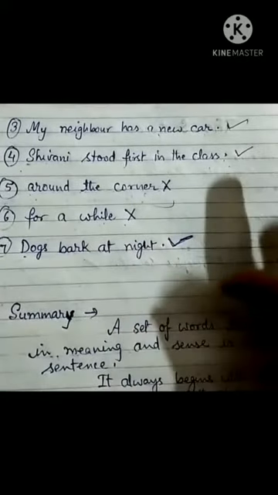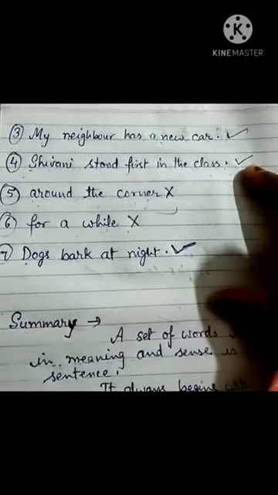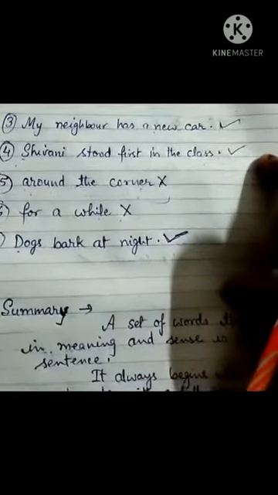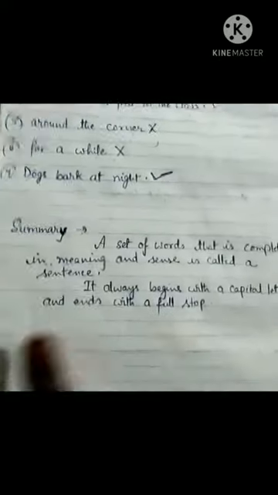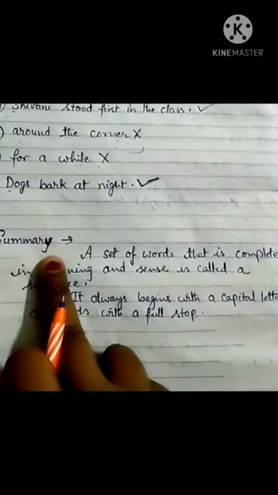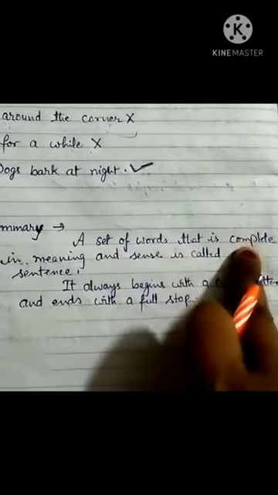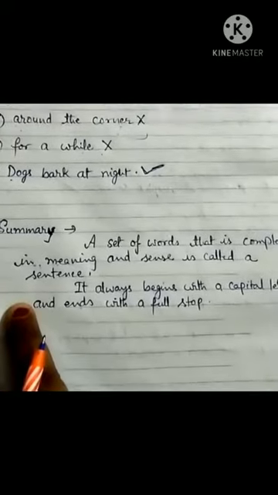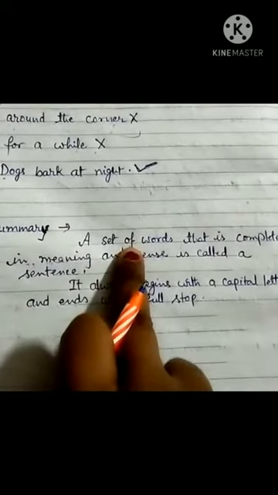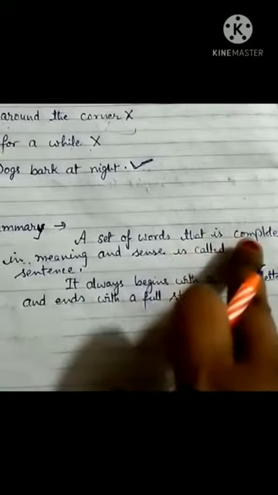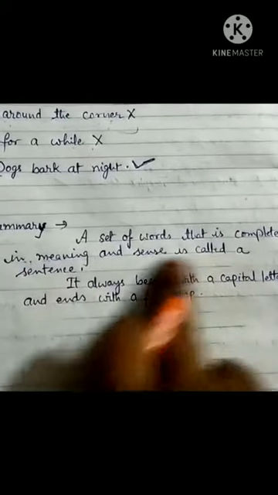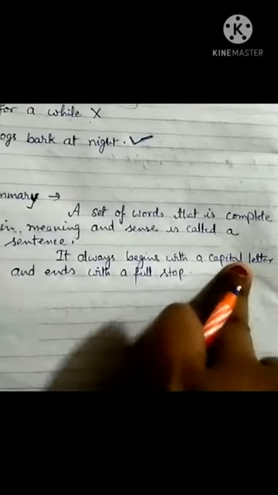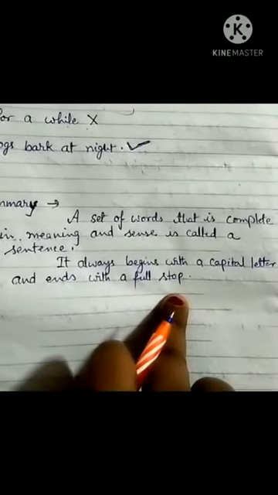I hope you all are now sure what we mean by a sentence. It is clear to you all, beta, na? So at the last, I am giving you the summary of this. A set of words that is complete in meaning and sense is called a sentence, beta. So always remember that a group of words that is complete in meaning and sense is called a sentence, and it always begins with a capital letter and ends with a full stop, beta.